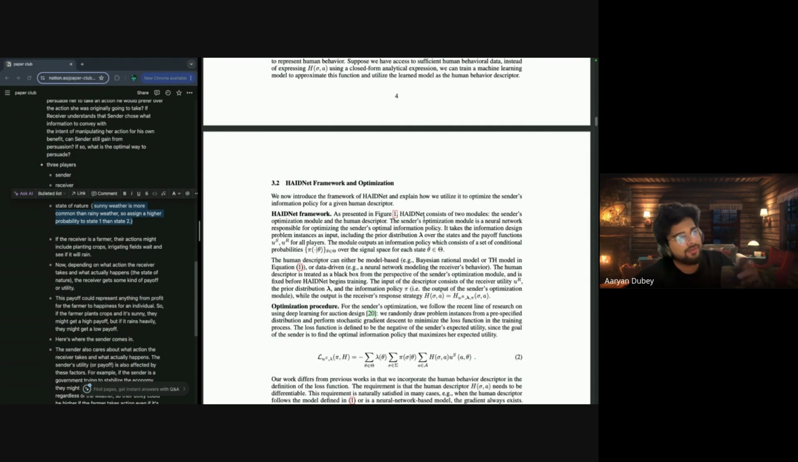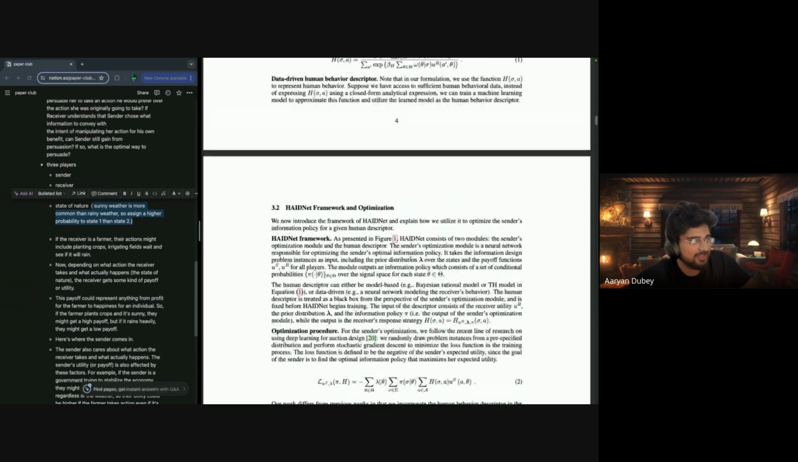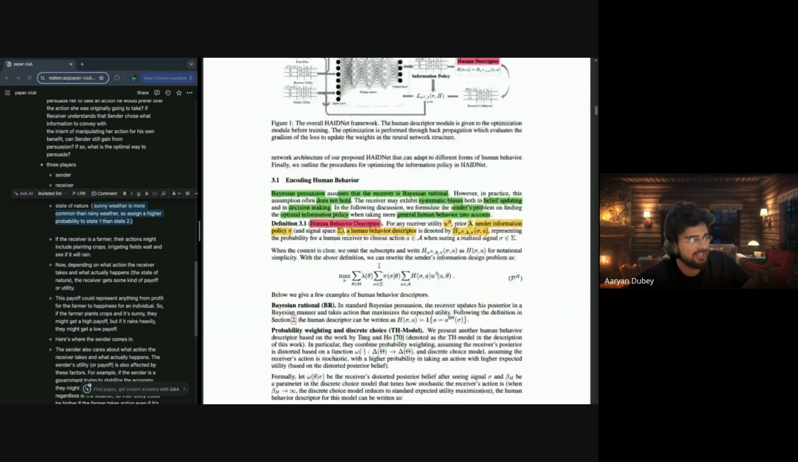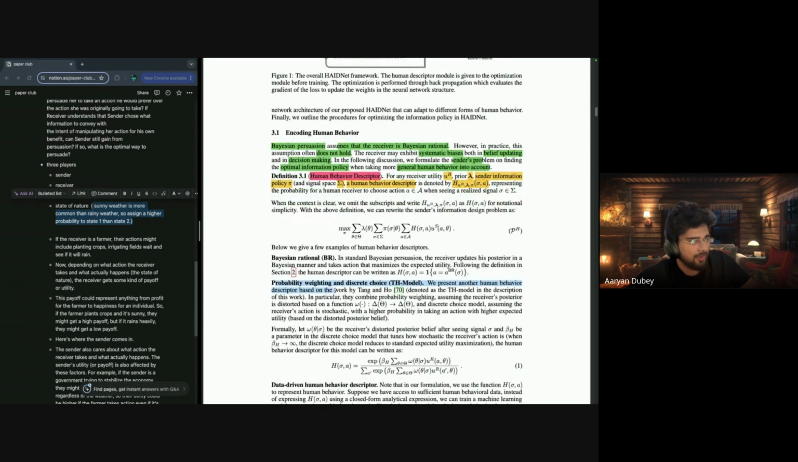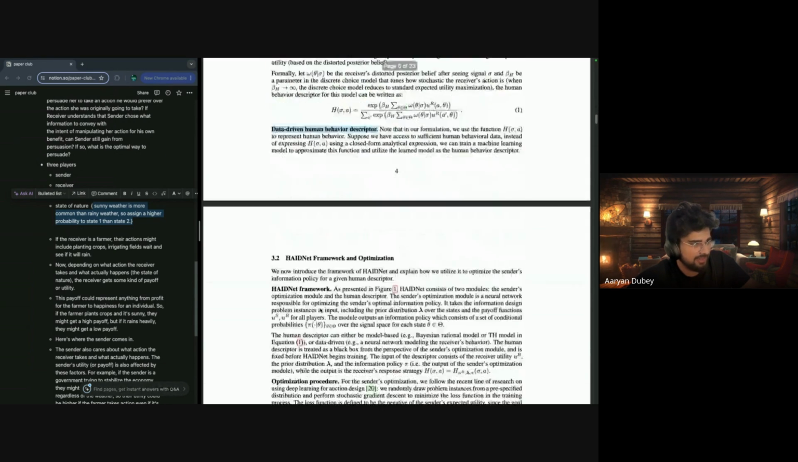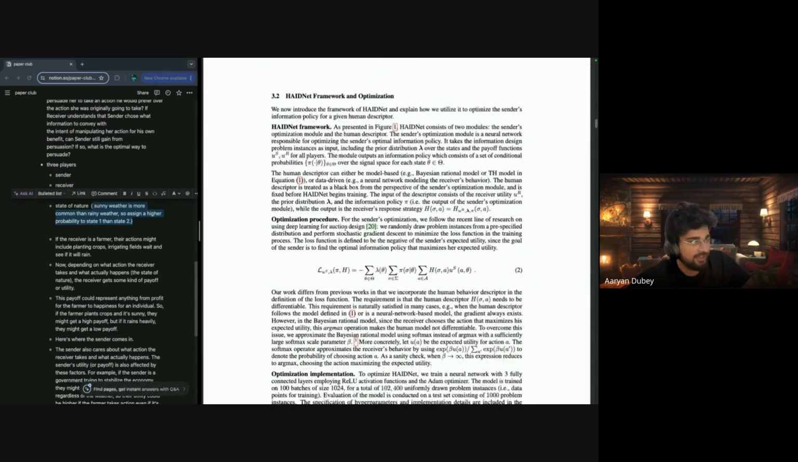As presented in figure 1, HAIDNet consists of two modules: the sender optimization module and the human descriptor. The sender optimization module is the neural network responsible for optimizing the sender's optimal information policy. That's generally what I explained. So they use three descriptors. I'm going to be quick, right? The human descriptor is Bayesian, probability weighting discrete choice, the TH model, and then the data-driven human descriptor. And they defined it here, and this is the loss function they are computing.